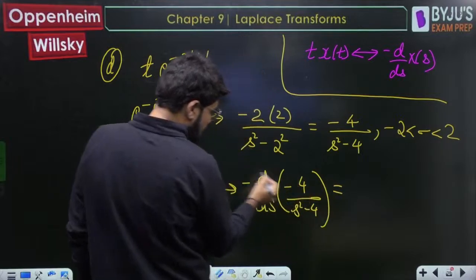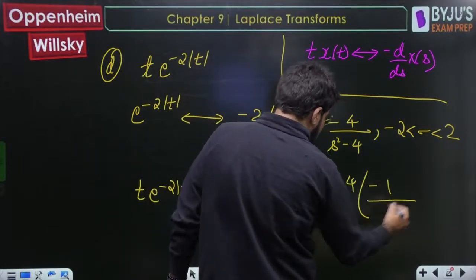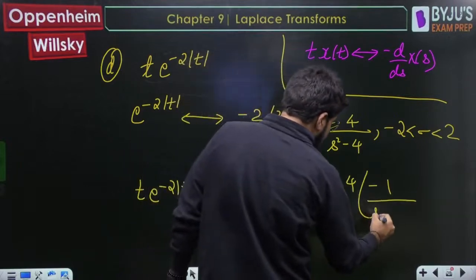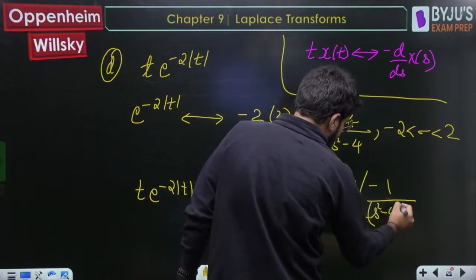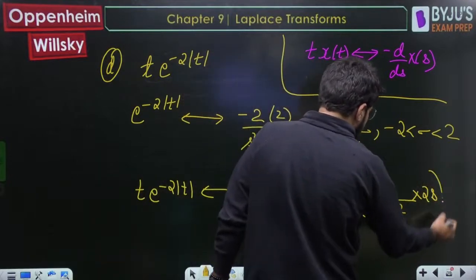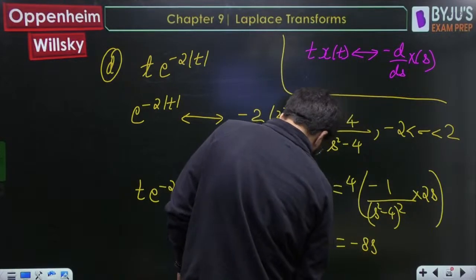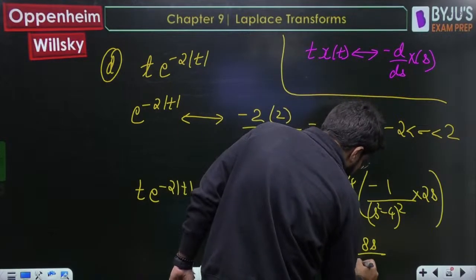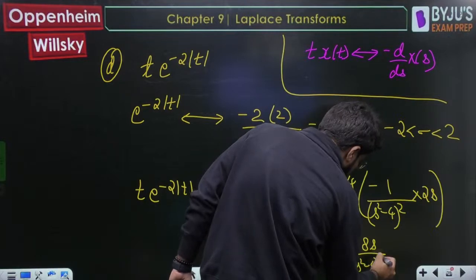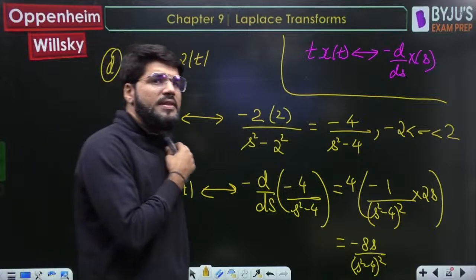Right. So minus of minus 4, and 1 upon x differentiation gives minus 1 by x square. But by chain rule, when you differentiate the denominator again, it will be 2s. So your answer is actually minus 8s upon s square minus 4 whole square. That's what the answer is.